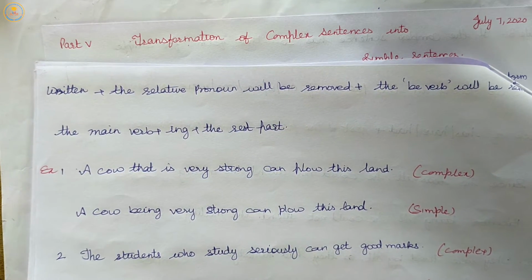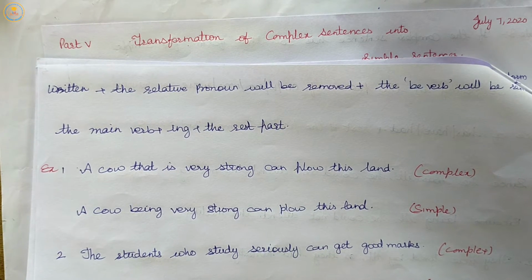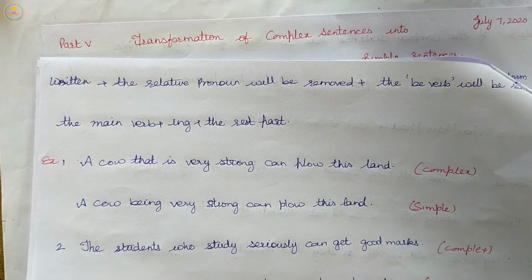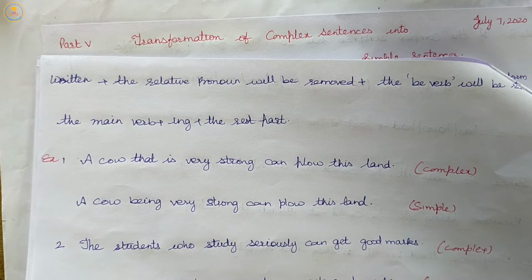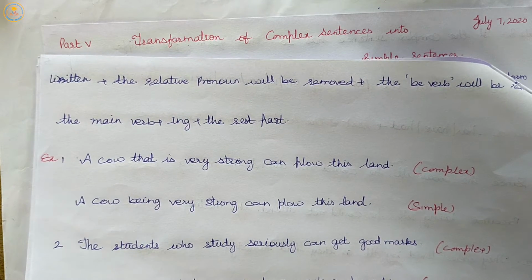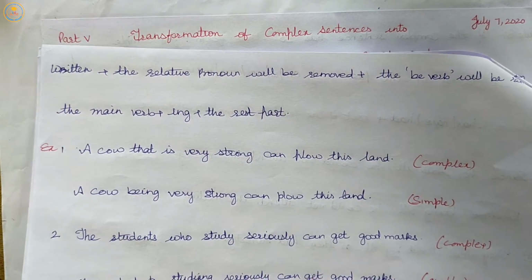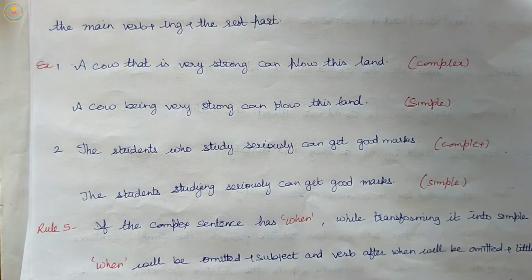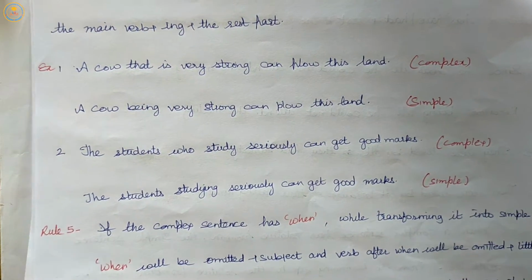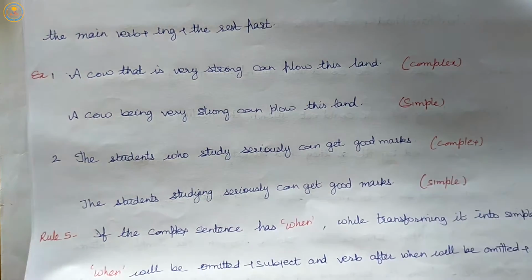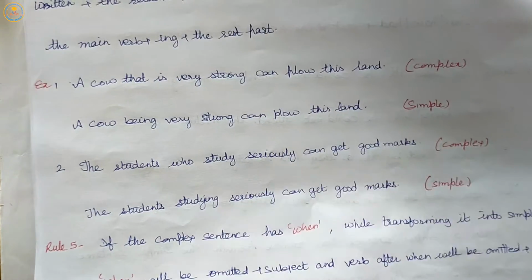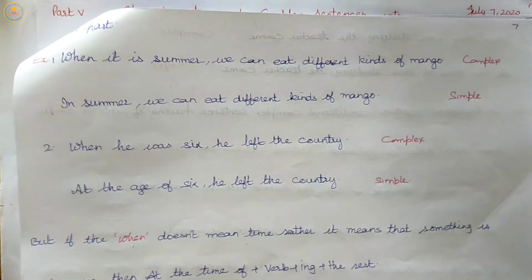In the fifth rule, we read if the complex sentence has when, while transforming it into simple, when will be omitted plus the subject and verb after when will be omitted plus little time if it is related to season or age is mentioned plus the rest part of the sentence.